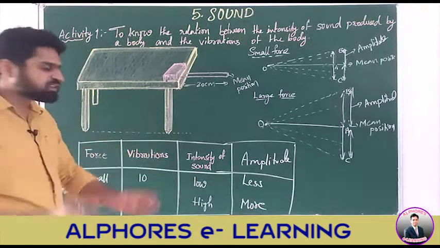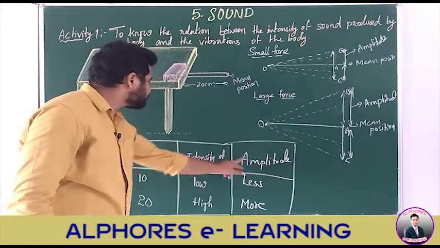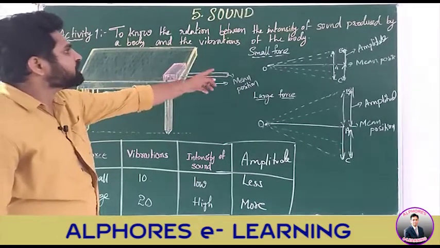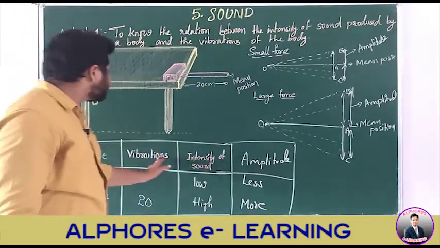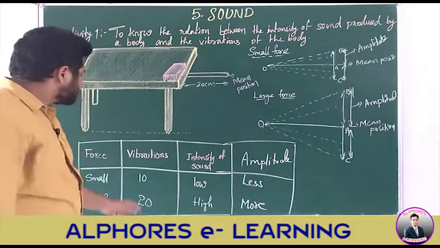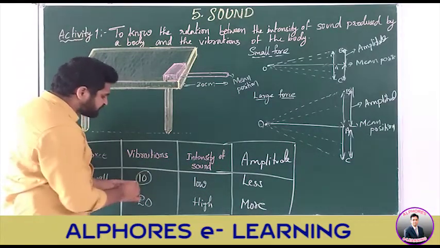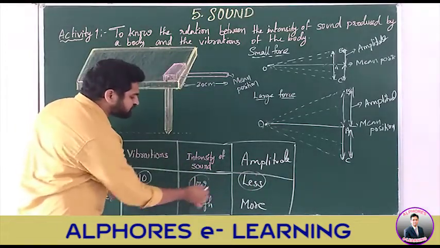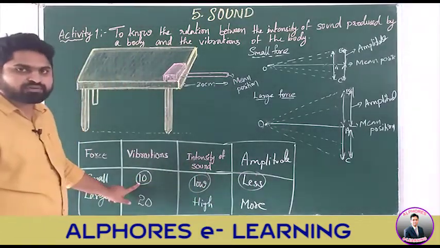Now we can make the relationship between the intensity of sound and this amplitude. That is our aim. Intensity of sound, amplitude and vibrations: we made a relation between these three things here. As the number of vibrations is less, the amplitude is less and the intensity of sound is low. You can see here.